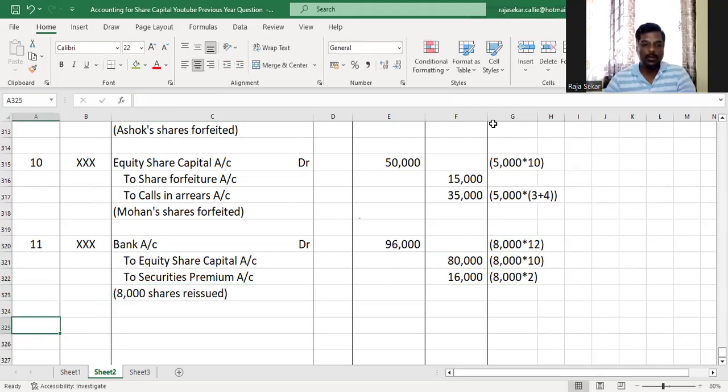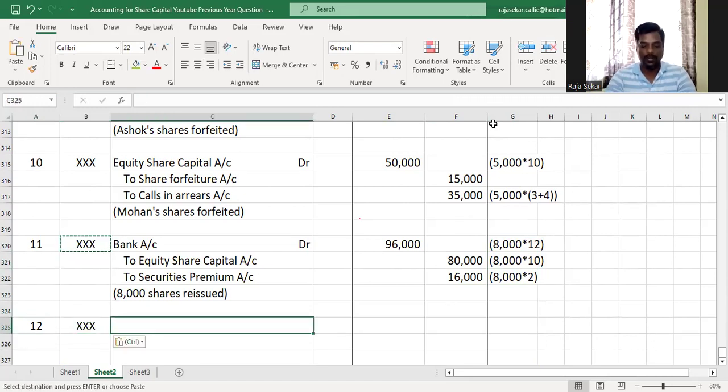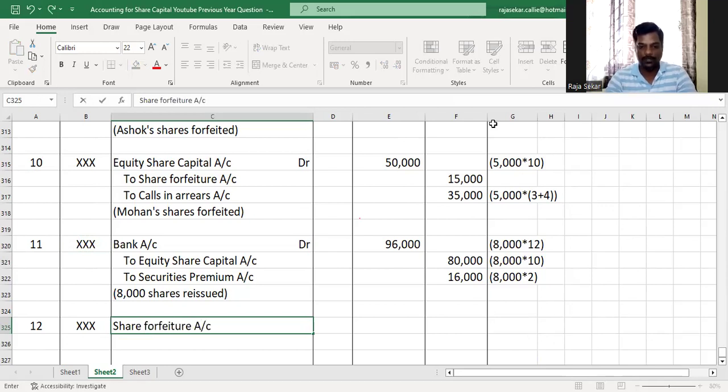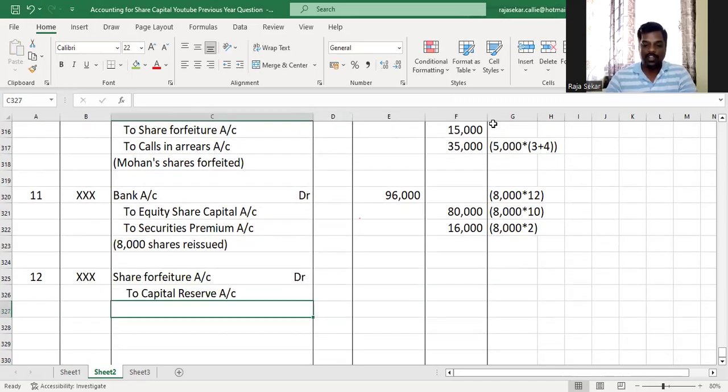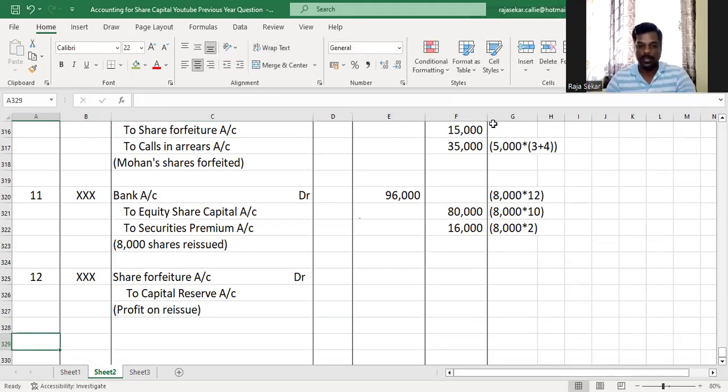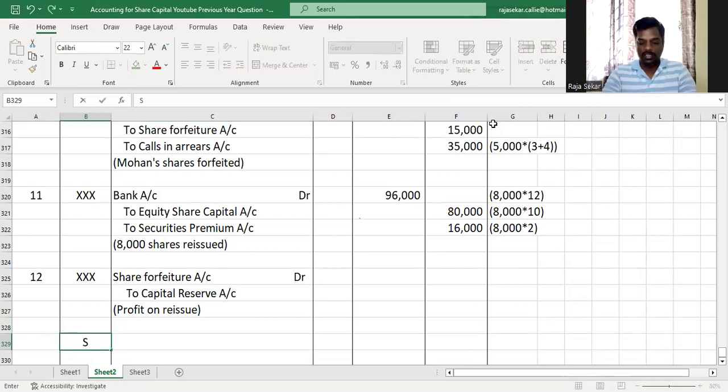All right. So the next thing to do would be to transfer any profit on reissue, if there was any, to capital reserve. Journal entry for that is share forfeiture account debit to capital reserve account. So that we got to compute. Whenever there is a partial reissue, we got to compute the profit on reissue, my dear children. We cannot go ahead and directly write that by just adding and subtracting the numbers from the journal entries. The working note for that I've already explained to you in many of the previous videos.